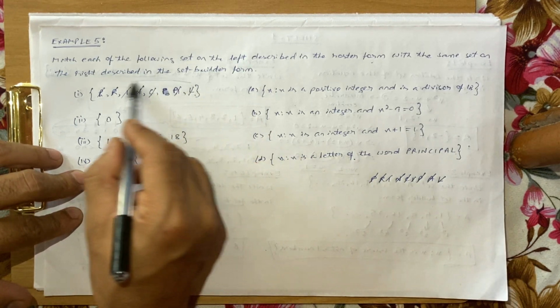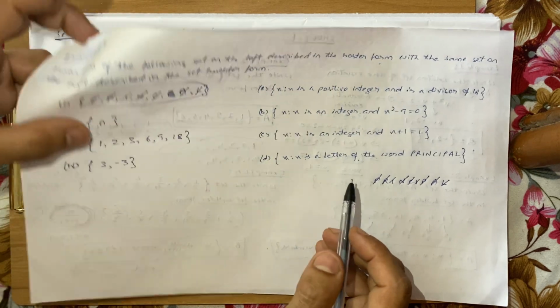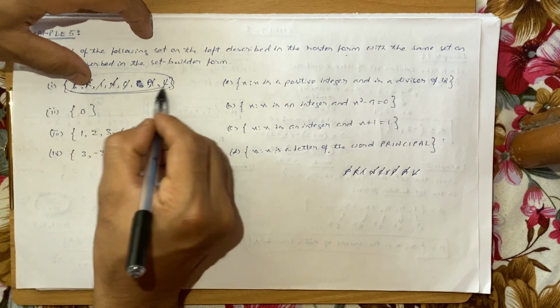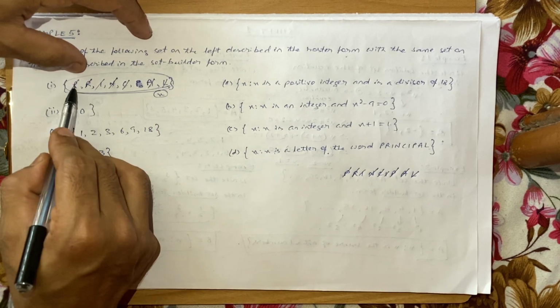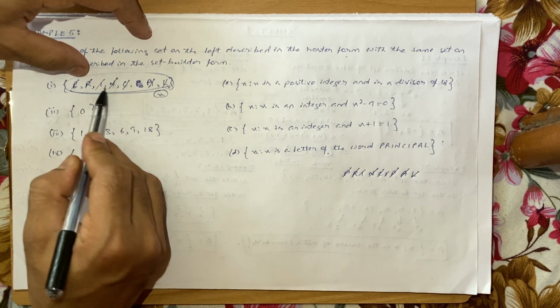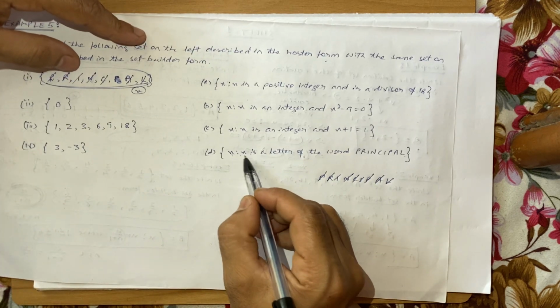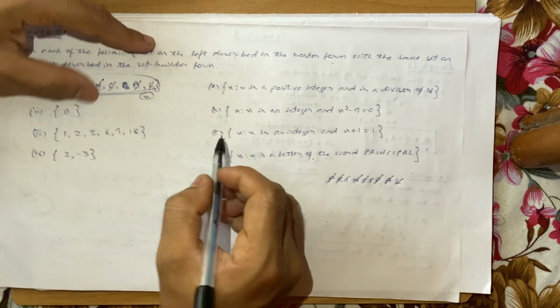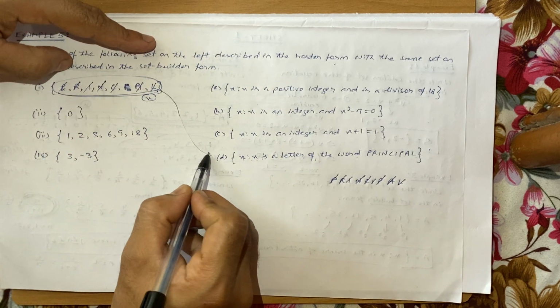So this is the set of the letters of the word principal. If you assume each element to be x, then each of them, either P or R or I or N, is x such that x is a letter of the word principal. So this will come to 1 will come to D.